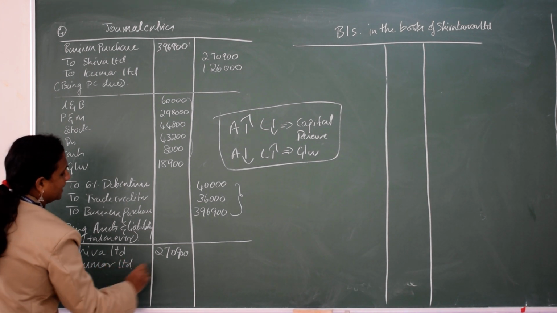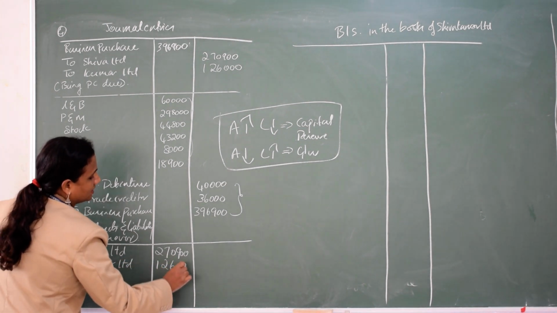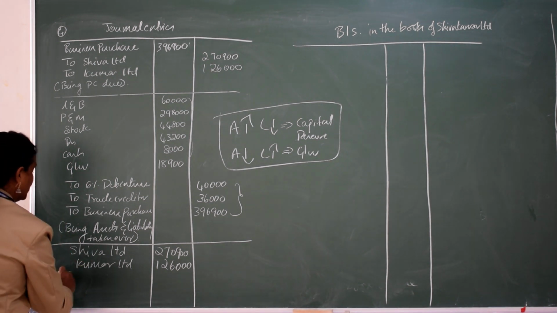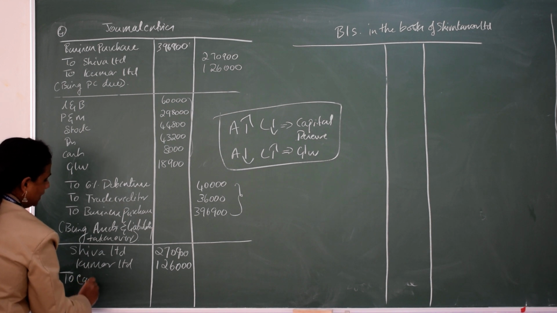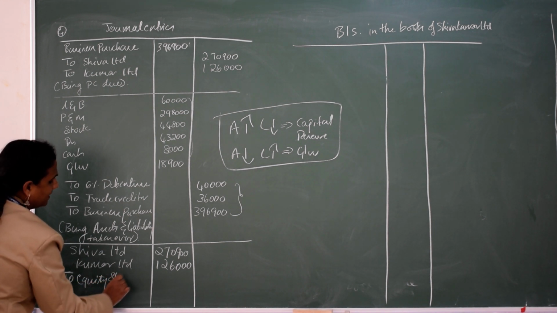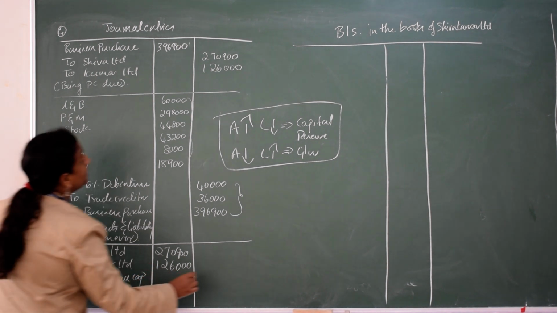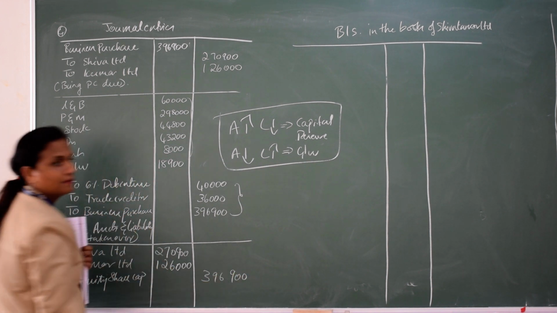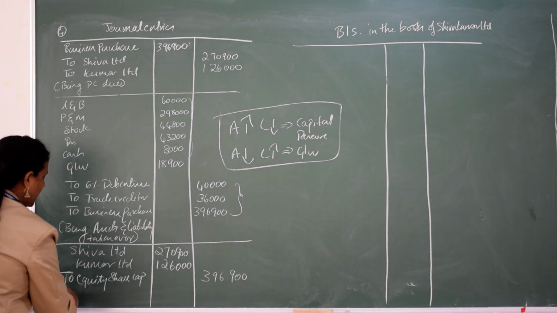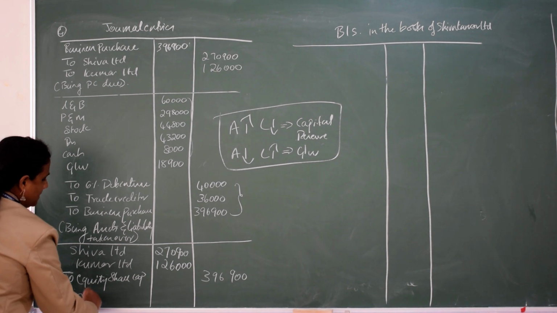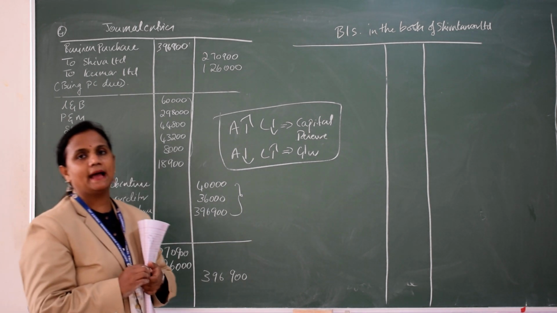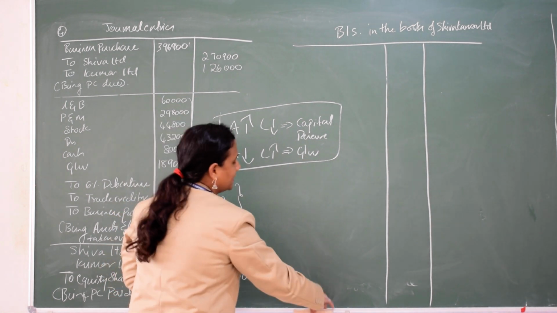Kumar Limited, 1,26,000. How will they receive? In the form of equity share capital. To equity share capital, how much? 3,96,900. So as a narration, being purchase consideration paid. The last is the balance sheet. So now you understood this, so I am just wiping it.